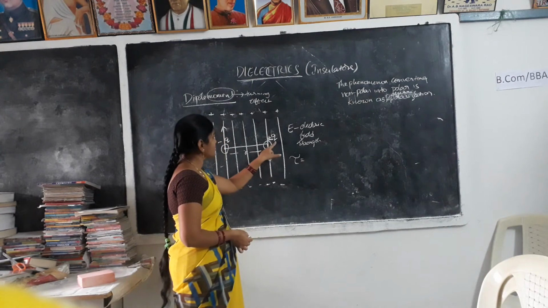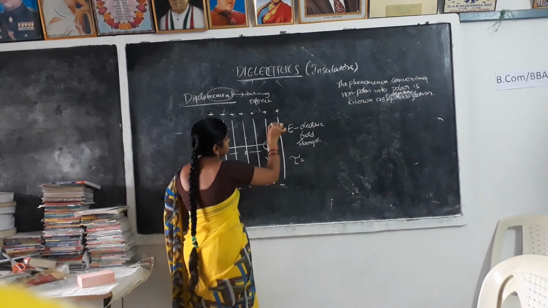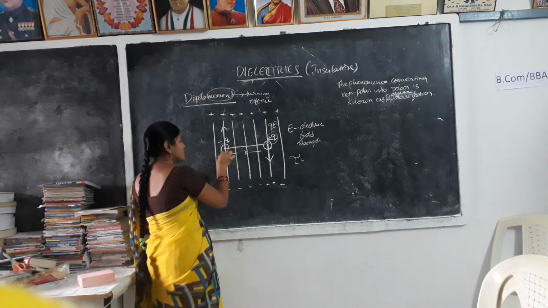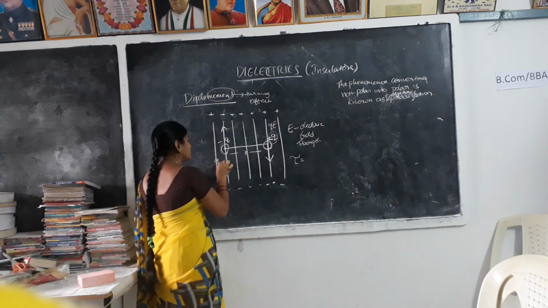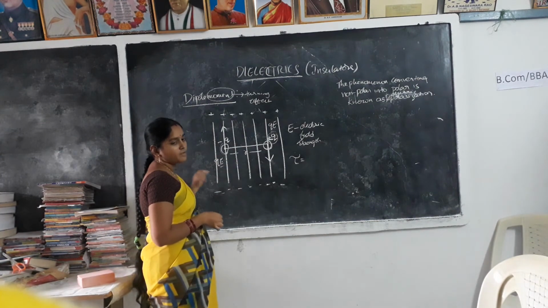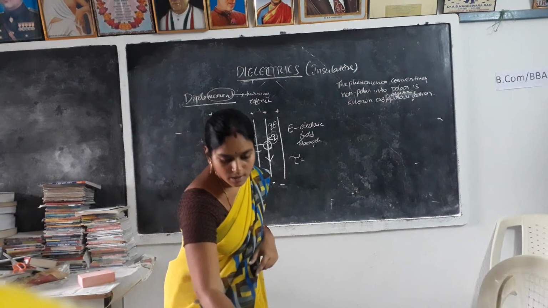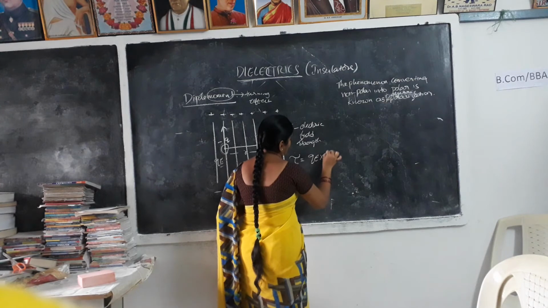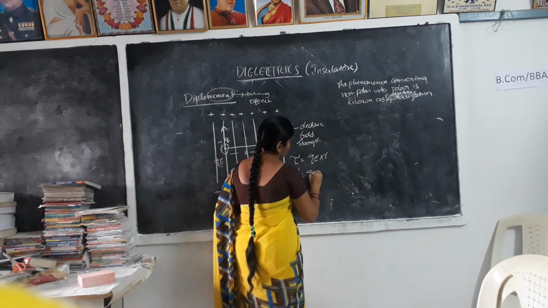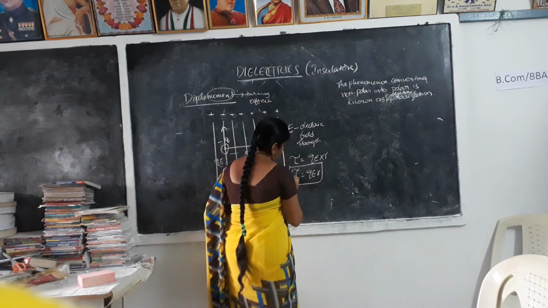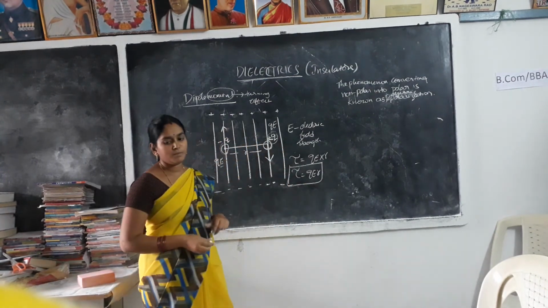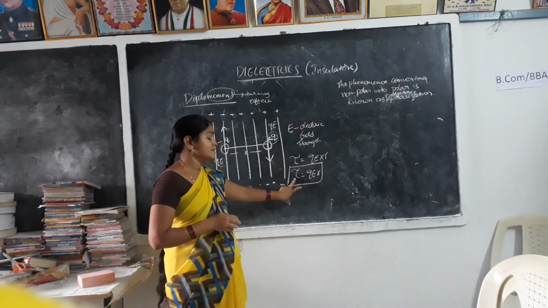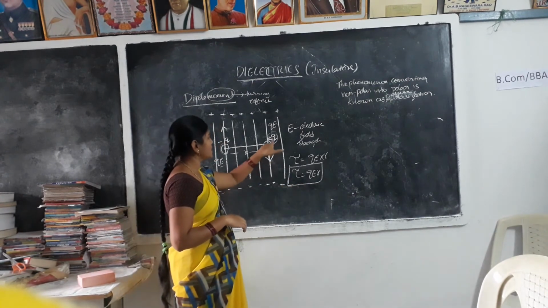Next, moment means torque. The force acting on this positive charge is QE, and the force acting on this negative charge is also QE. Then torque equals force into the distance between them, that is QE into R. This is the torque of the given system. Right? So are there any characteristics of torque? Let us discuss that.